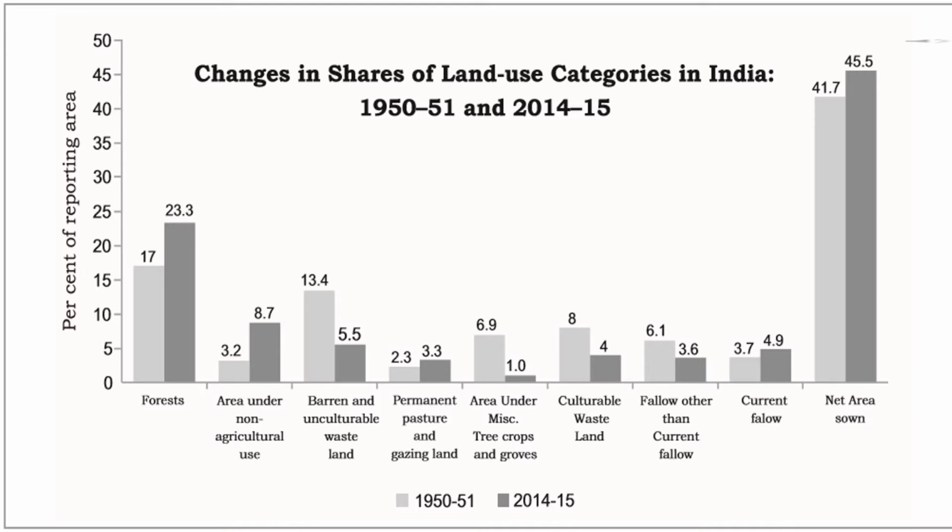Next, the increase in net area sown is a recent phenomenon due to use of cultivable wasteland for agriculture purposes, before which it was registering a slow decrease. There are indications that most of the decline had occurred due to the increases in area under non-agriculture use. Next come the 4 categories that have registered a decline: barren and wasteland, cultivable wasteland, area under pastures and tree crops, and fallow lands.